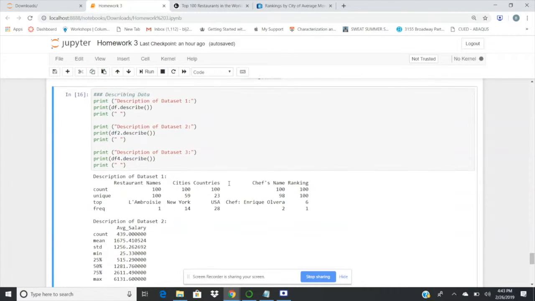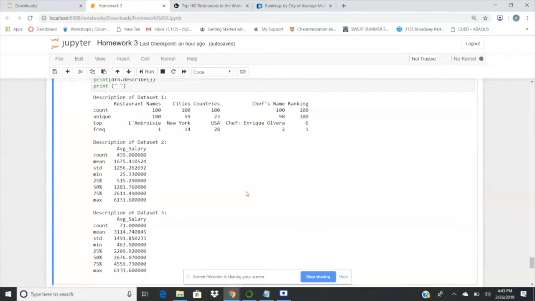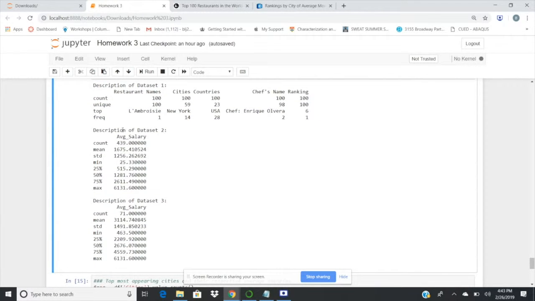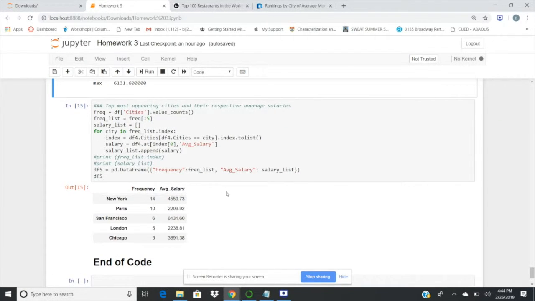Further down here, we go into the summary stats of each data set. For this first one, we have a brief overview of the top and the frequency of some of the cities, countries, and chefs. Here's some standard statistical analysis of the other data set. And down here, we covered the top 5 most frequent cities in our data frame and their corresponding average salaries. One key takeaway is that 3 out of the 5 are located in the US, and almost all of them are above the average salary of the combined list of cities.